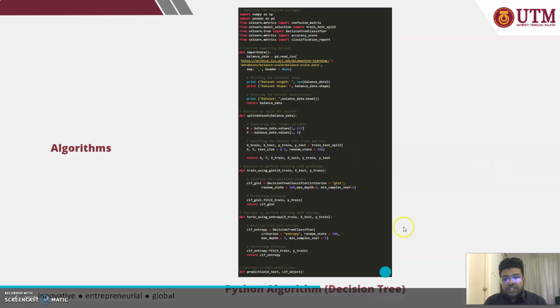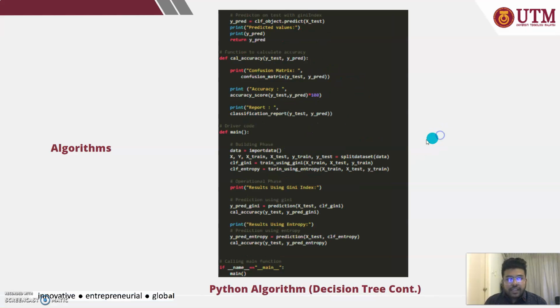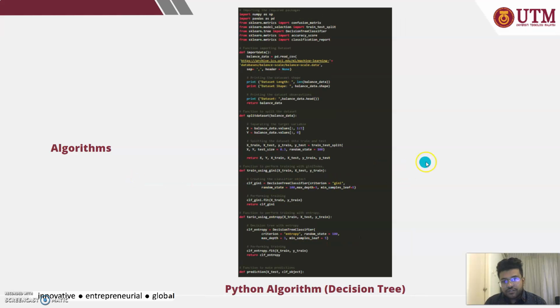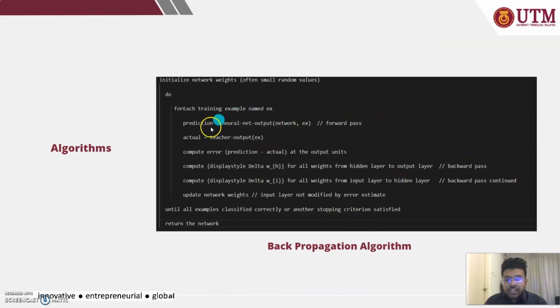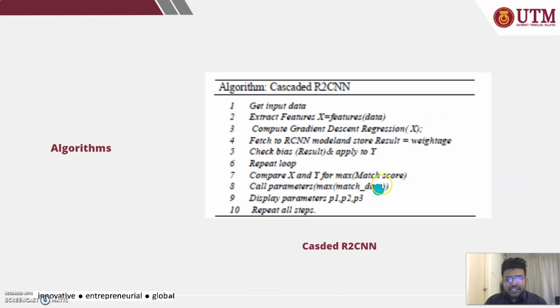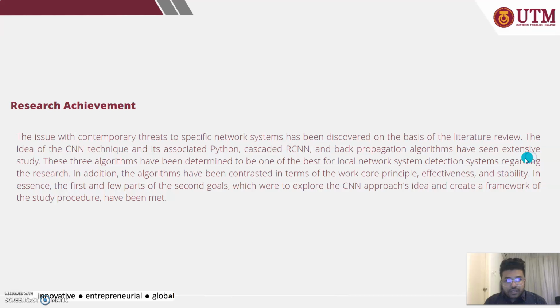This is the Python algorithm, the decision tree algorithm that I mentioned in my thesis. And this is the continuation of this algorithm, and this is the Python algorithm on GPU, and this is the backpropagation algorithm, and this is the cascaded RCNN algorithm that I am going to use in my research.